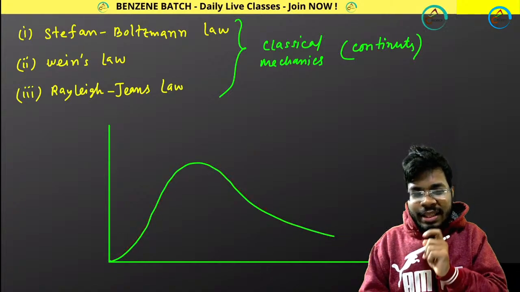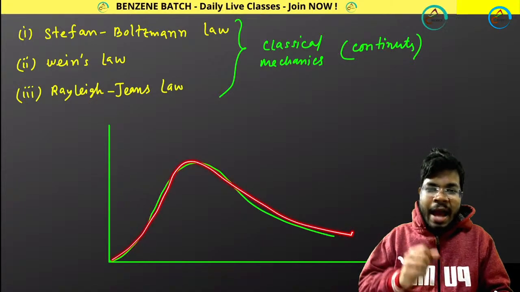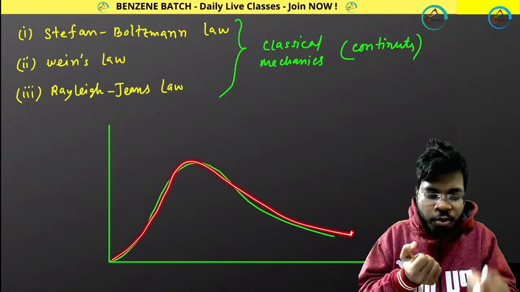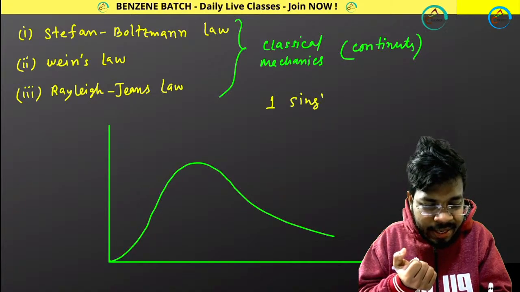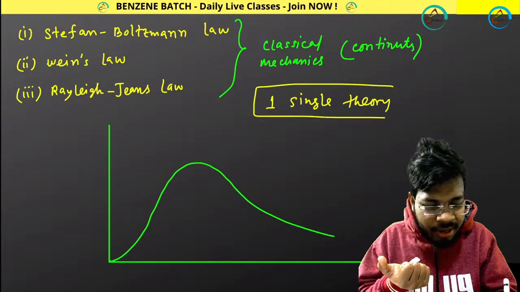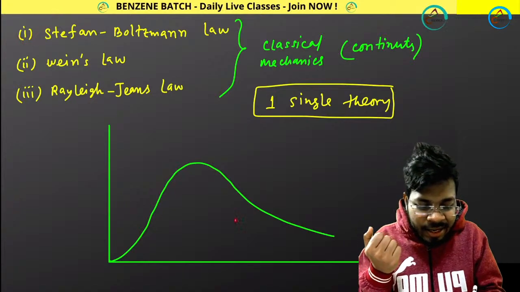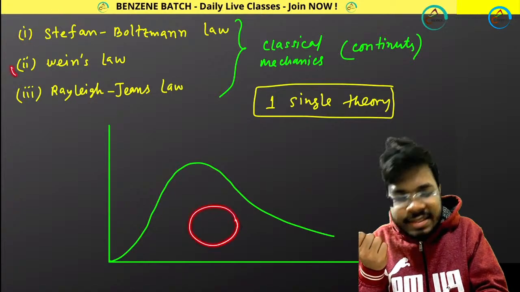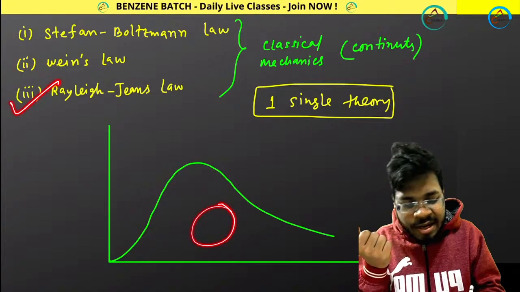But remember one thing, if I want to draw a particular plot, definitely I should draw that plot from one single theory or law. But what happened? This theory was explaining a little bit of the part. This classical mechanical theory was explaining a little bit of the part. This theory was explaining a little bit of the part.